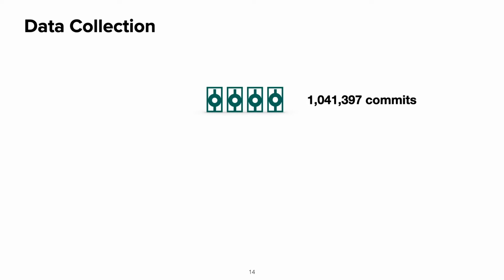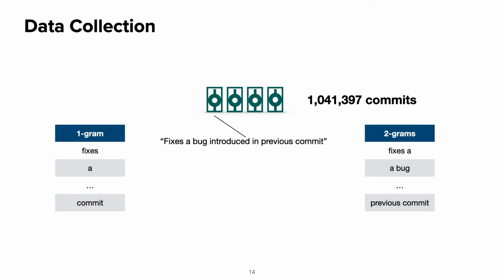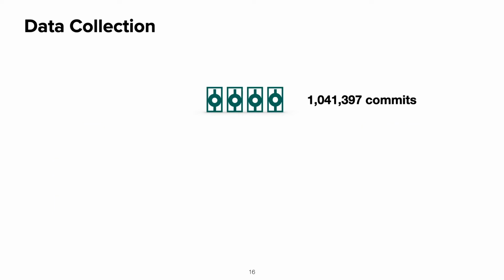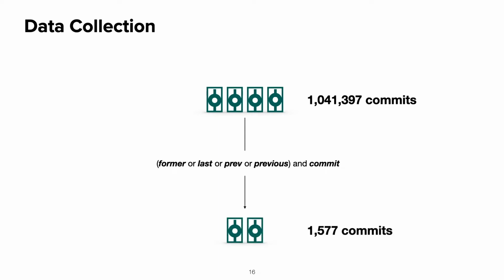For the next step, we need to define an approach to identify those remedy commits from the 1 million commits. We started with analyzing the commit messages from each commit in this dataset. We listed all the 1-grams and 2-grams appearing in those commit messages, and then we sorted the result by frequency. Then we manually inspected those keywords from the list, checking real example commits which contain those keywords. Finally, we defined a lexical pattern as you can see from the slide. Commits with a commit message matching this pattern are considered candidate commits of quick remedy commit. Finally, we have 1,500 commits left.